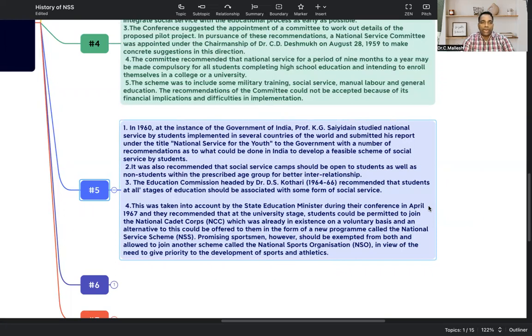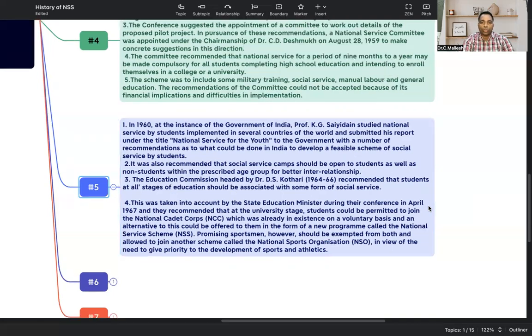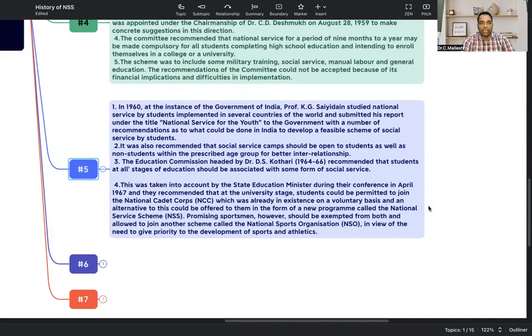And this was taken into account by state education ministers during their conference in April 1967. They recommended that university stage students should be permitted to join NCC, which already exists as a voluntary scheme, and an alternative to this could also be offered through the new program called the National Service Scheme.